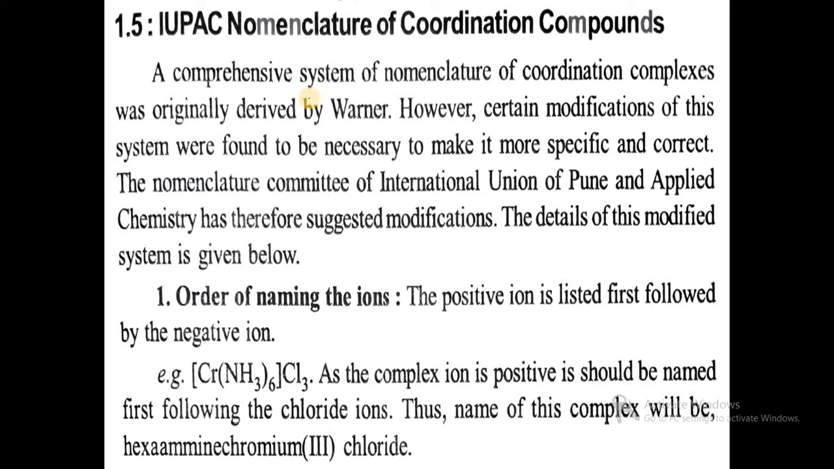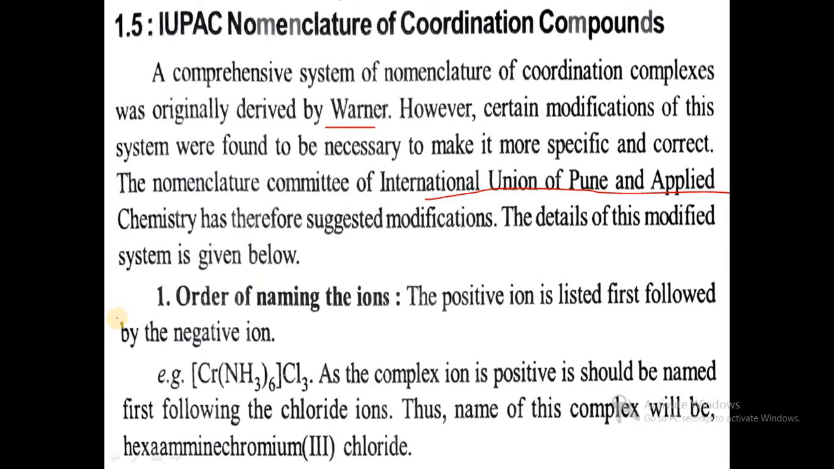In the case of IUPAC nomenclature of coordination compounds, a comprehensive system of nomenclature of coordination complexes was developed by the scientist Werner, and certain modifications of this system were found to be necessary to make it more specific and correct. So the International Union of Pure and Applied Chemistry has suggested some modifications, and these are the rules.